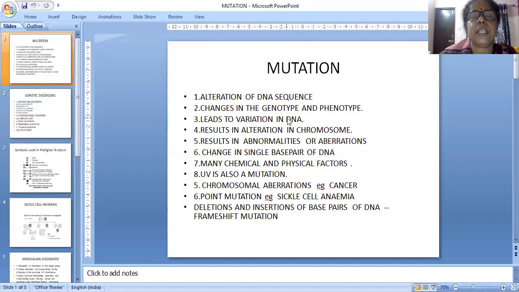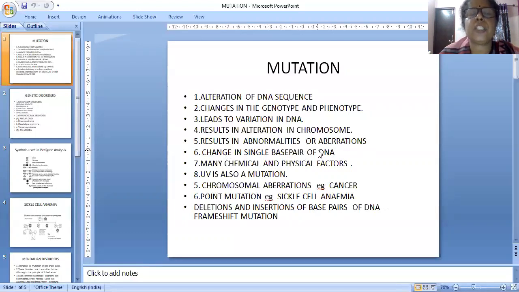It leads to variation in DNA. When the DNA sequence changes, the variation in DNA results in alteration in the chromosome, as DNA is a particular fragment of the chromosome. So if DNA changes, no doubt the chromosome will also change. And the fifth one, it results in abnormalities or aberrations. Abnormality means the opposite of normal. Aberrations mean changes. Abnormalities or aberrations will be developed.